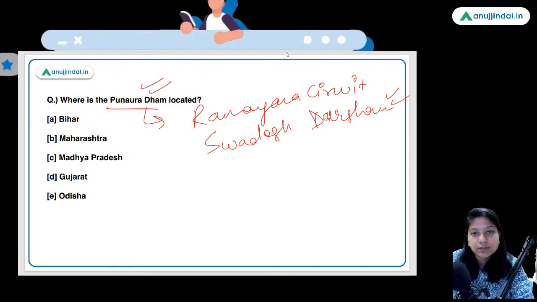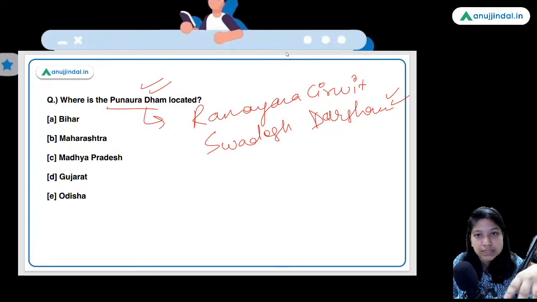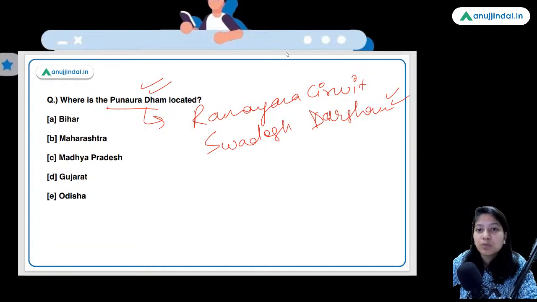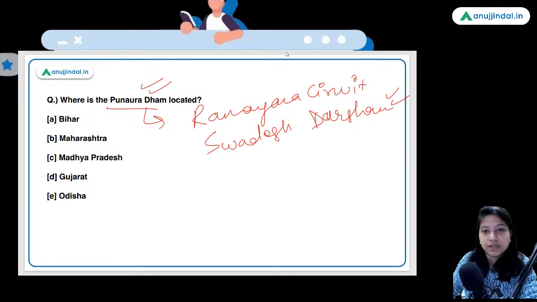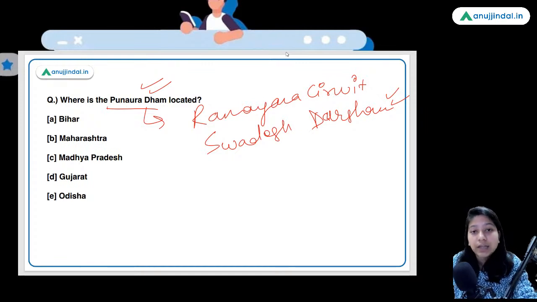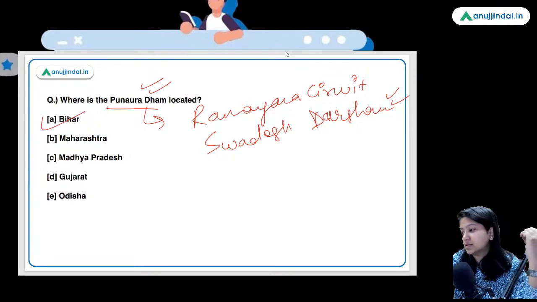Basically, there are circuits divided, or we can say the categories under this Swadesh Darshan scheme, and under those categories, the infrastructure and related activities are done to basically improve the tourism of the respective circuits. Okay, so in the Ramayana circuit, all the places related to the Ramayana are connected and basically are improved so that tourism in those places can be boosted. Bihar is the right answer.